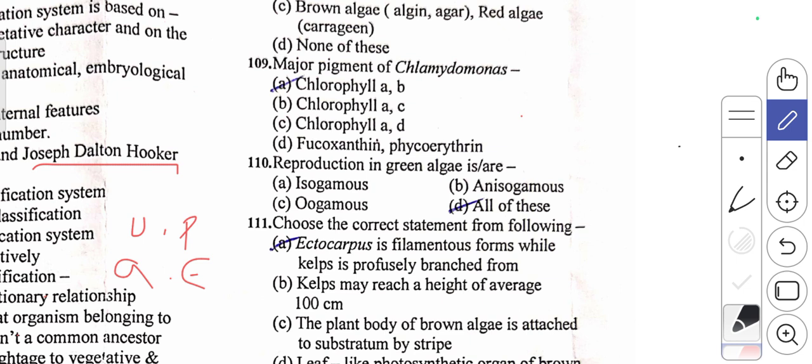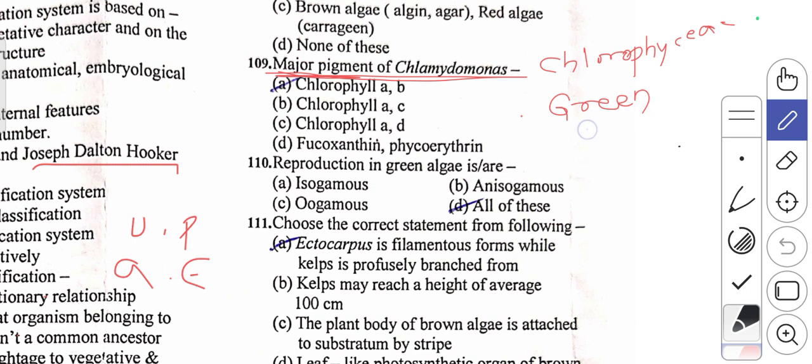Okay, coming to the next question. Major pigments of Chlamydomonas. Chlamydomonas is an example of green algae, that is Chlorophyceae. In this green algae, what are the major pigments we observe?